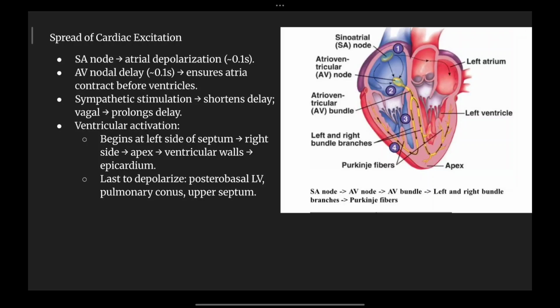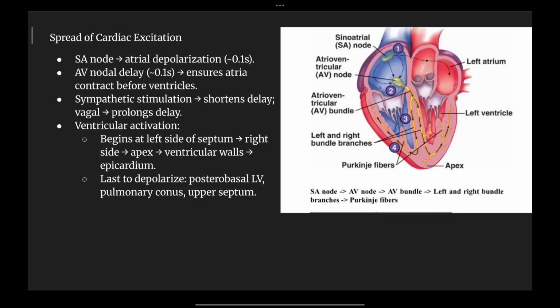Now the sympathetic stimulation shortens the delay, and the vagal stimulation prolongs the delay. So the vagal stimulation and the sympathetic stimulation are opposite to each other. Now, ventricular activation begins from the left side of the septum to the right side of the heart and to the apex, the ventricular walls and the epicardium.